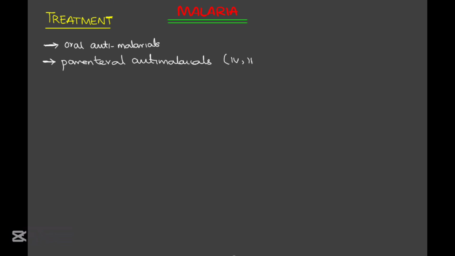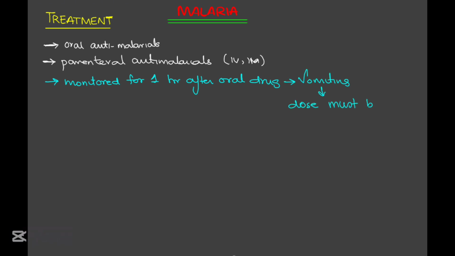Now let's dive into one of the most important parts of today's discussion, that is the treatment of malaria. Treatment options include oral antimalarials for uncomplicated cases and parenteral antimalarials like intravenous or intramuscular for severe malaria or patients unable to take oral medications. After administering an oral antimalarial, the patient should be observed for at least an hour. If vomiting occurs during this time, the dose should be repeated to ensure proper absorption.